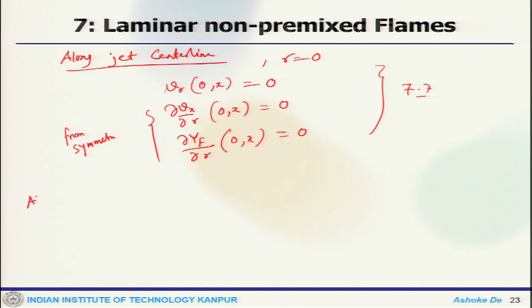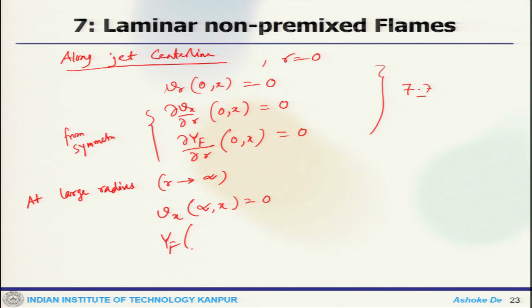Now, at large radius, that means r tends to infinity, Vx will be 0, and Yf will also be 0.